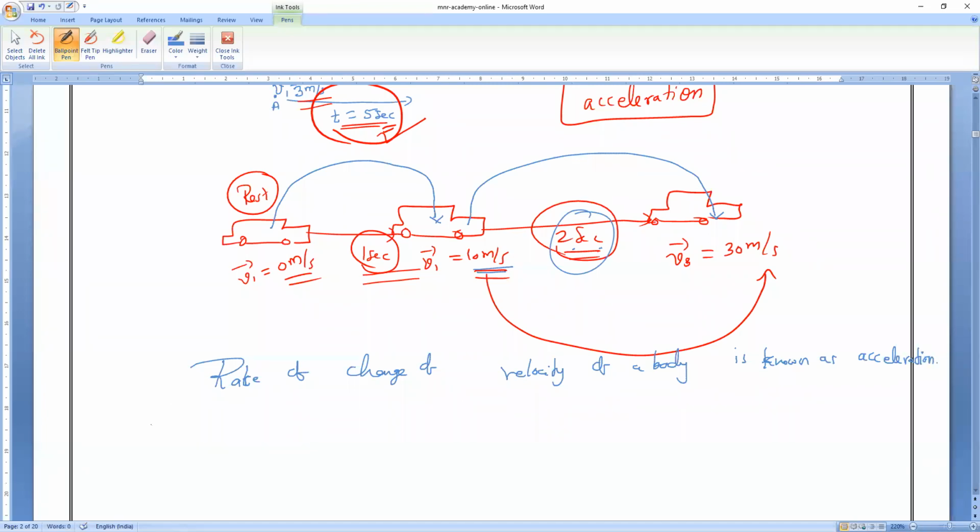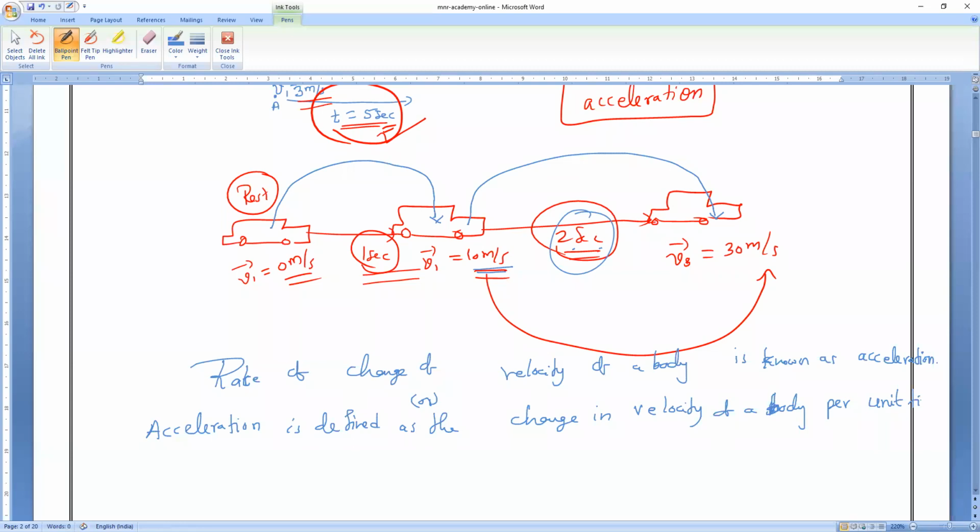Or I can say acceleration is defined as the change in velocity, understand very carefully, change in velocity of a body per unit time. Read this definition very carefully. You may not understand the rate of change, but you can understand this.